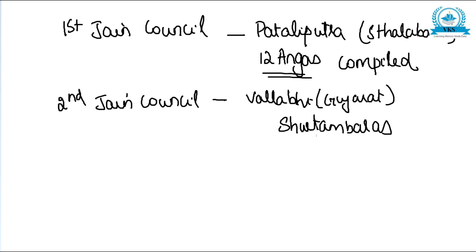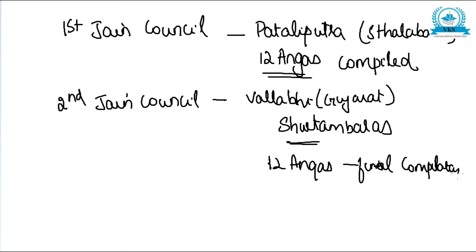The Svetambaras, those who stayed back in Magadha, the white-clad. The second Jain council was held at Vallabhi in Gujarat by the Svetambaras, and this resulted in the final compilation of the 12 Angas and 12 Upa-Angas.